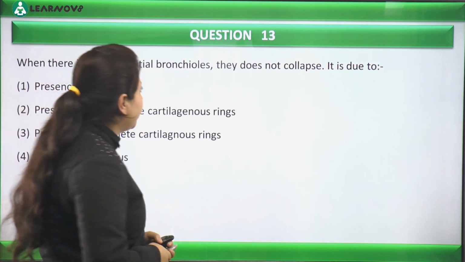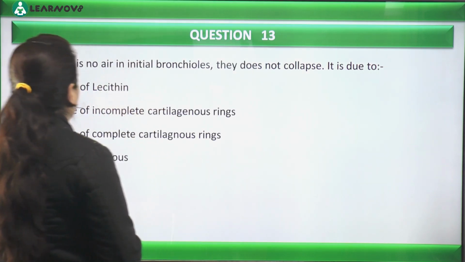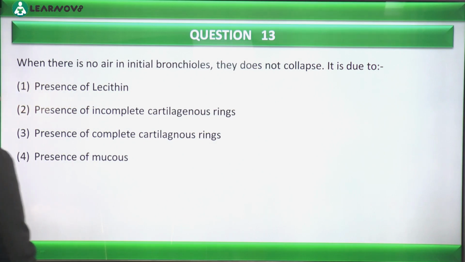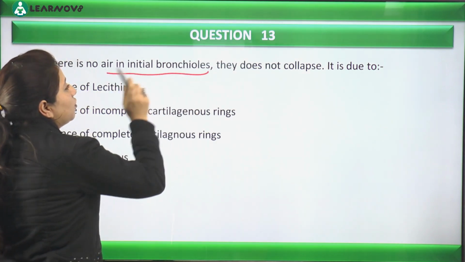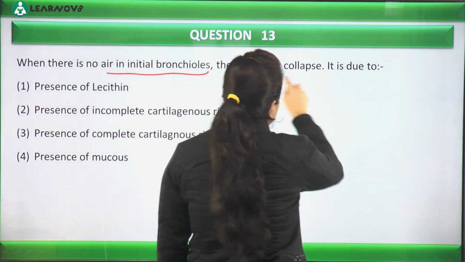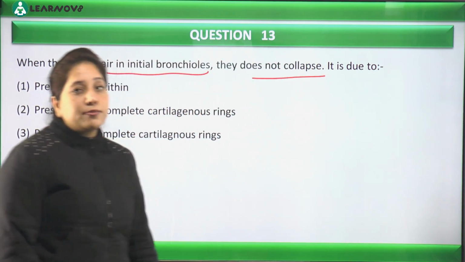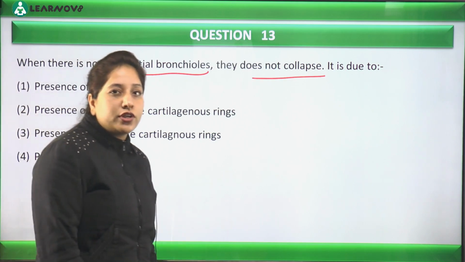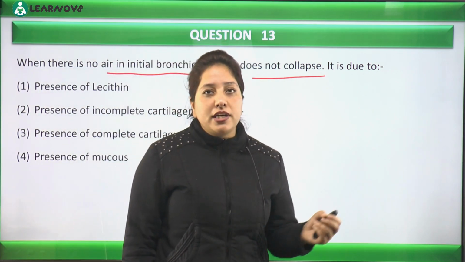Question number 13 now. When there is no air in initial bronchioles, they still do not collapse. It's because of, I have already discussed this question, the incomplete cartilaginous rings.